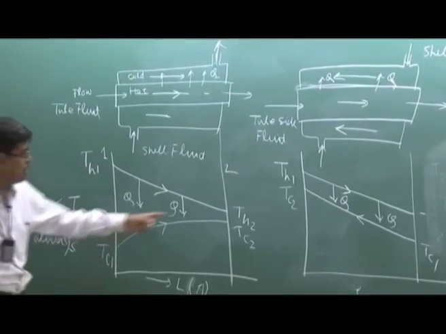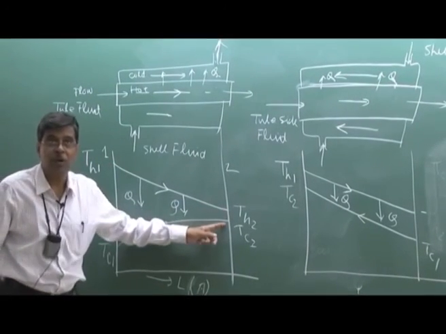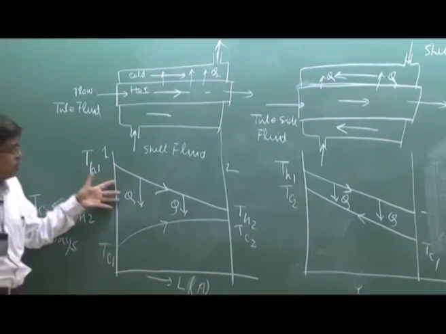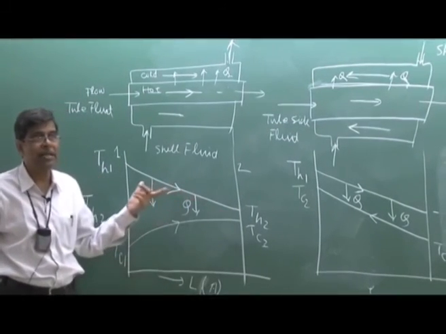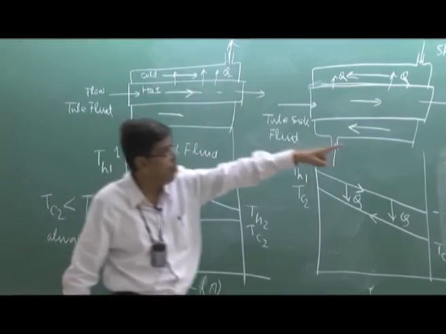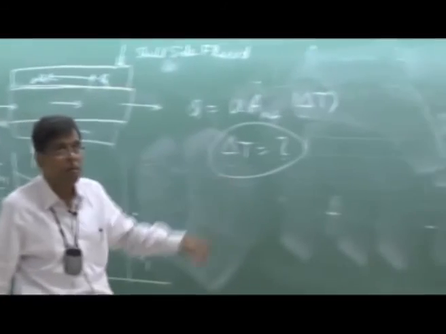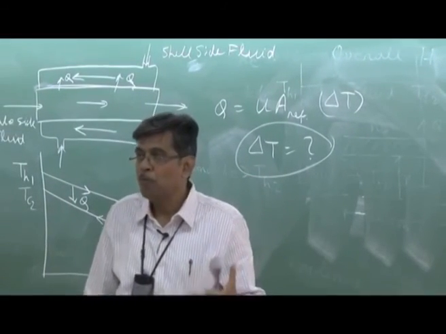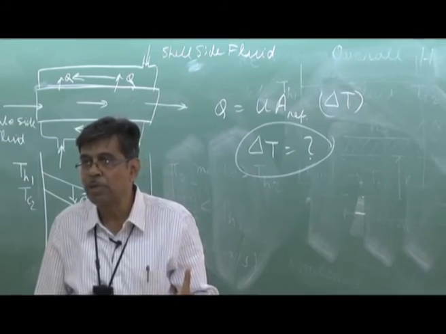For example, in a parallel flow, it is Th1 minus Tc1 or Th2 minus Tc2. So delta T is maximum at the inlet, and in case of parallel flow, this goes on decreasing. Which delta T will I take? Heat transfer takes place at each and every section following that rule, but with a varying Tf1 minus Tf2. So which Tf1 minus Tf2 will we take?